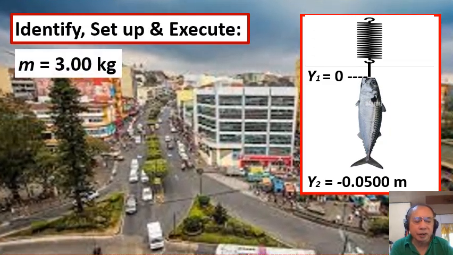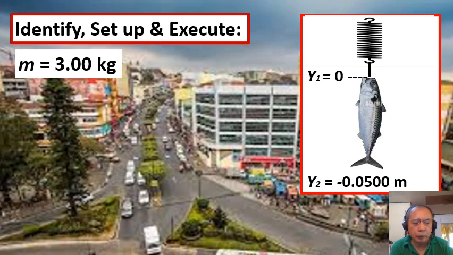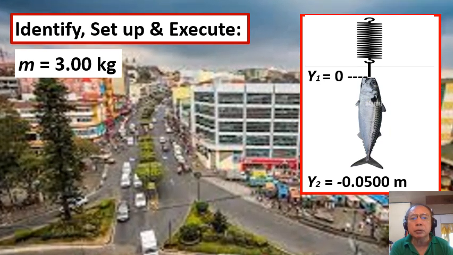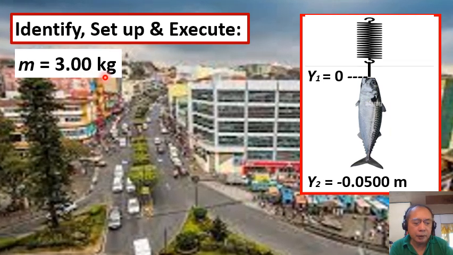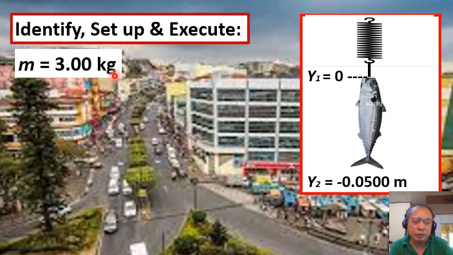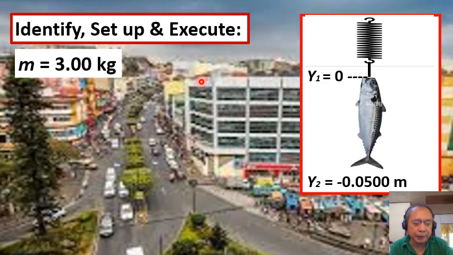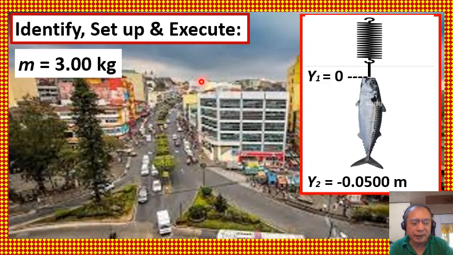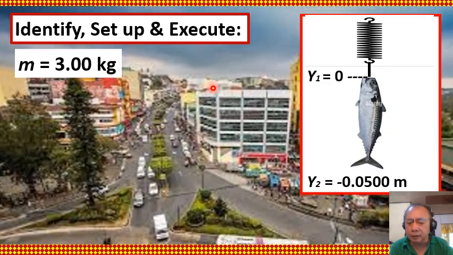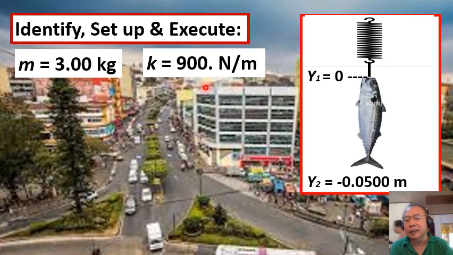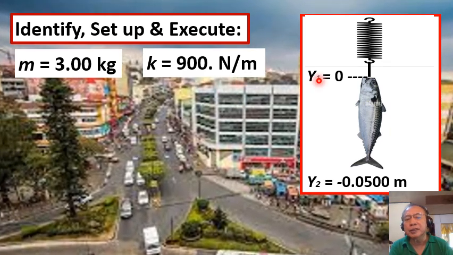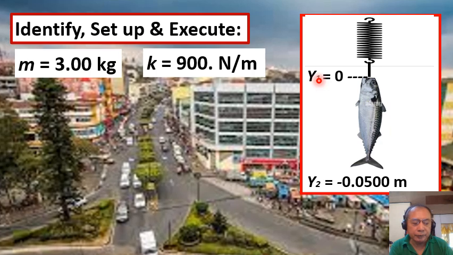It's illustrated in the diagram. We are given the mass of the fish equal to 3.00 kilogram, and the fish is attached to the lower end of a vertical spring that has a negligible mass and with a force constant k equals 900 newton per meter in three significant figures.